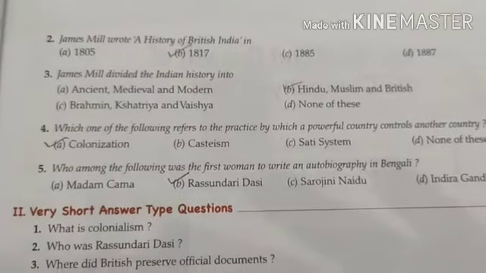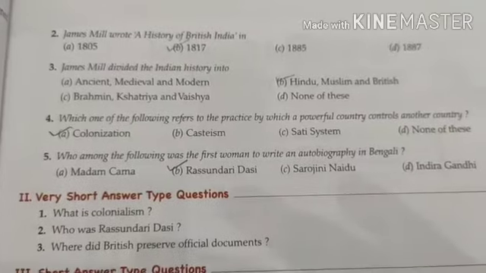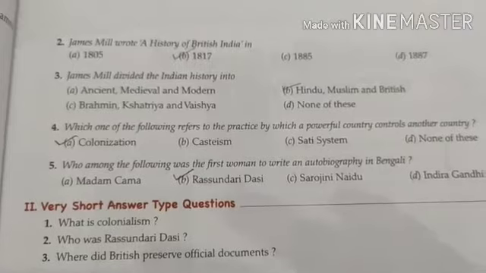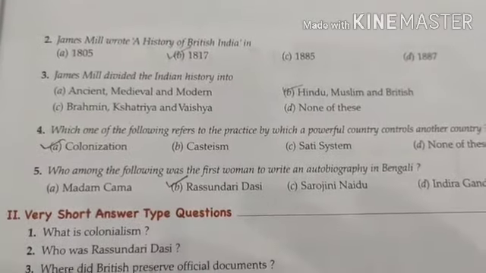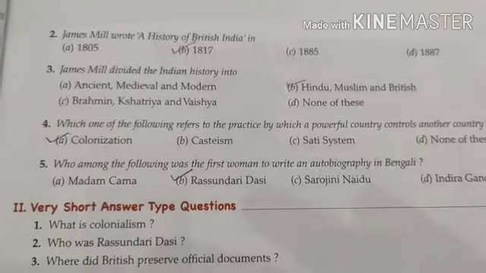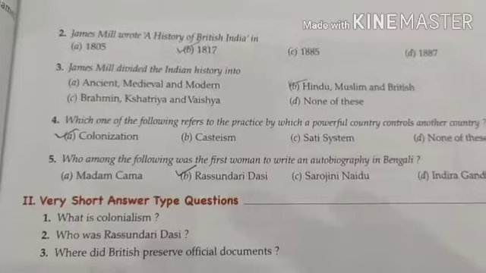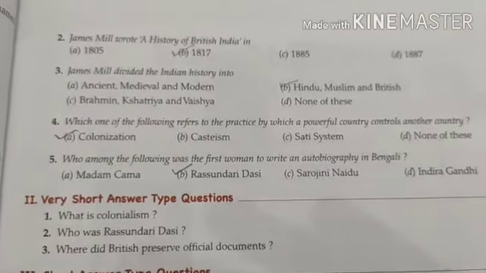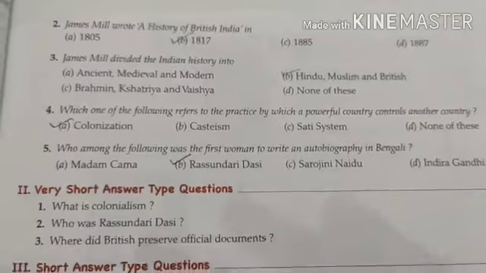Fourth question, which one of the following refers to the practice by which a powerful country controls another country? So, what is the practice known when a powerful country is controlling another country politically and economically? Colonization, casteism, sati system, none of these. So, colonization is the correct answer.